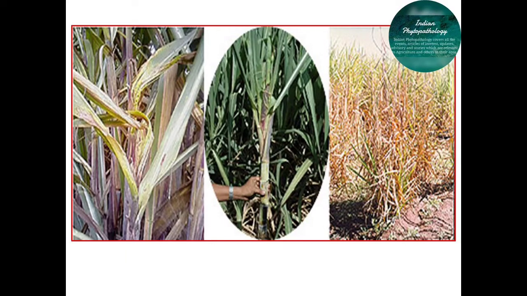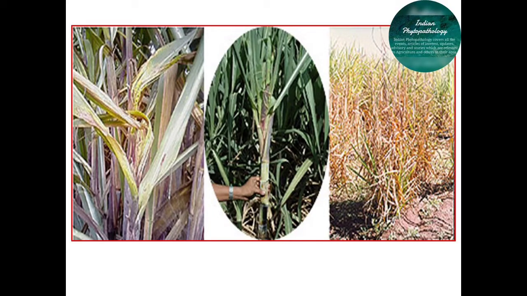The next most important step is seed treatment. Seed treatment should be done with carbendazim 0.1% or aerated steam treatment, which is given at 52 degrees Celsius for 2 hours. As we have seen in earlier lectures, aerated steam treatment is helpful for management of such soil-borne pathogens. These are some treatments that we can follow.